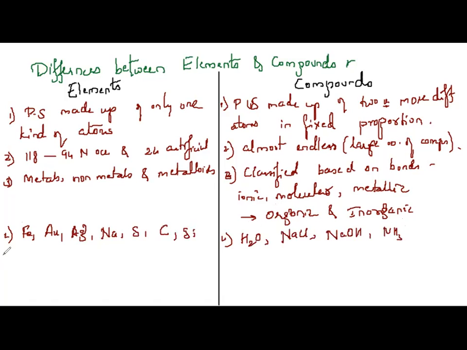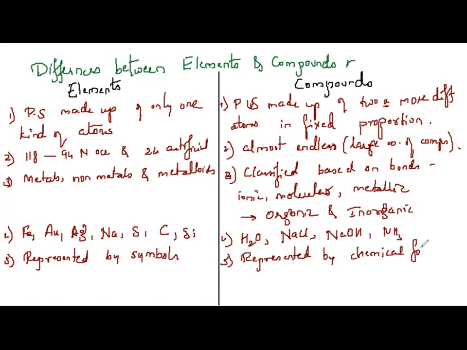How do you represent elements? Elements are represented by symbols. Sodium is represented as Na, like that. And compounds are represented by chemical formulae. They are represented by chemical formula.